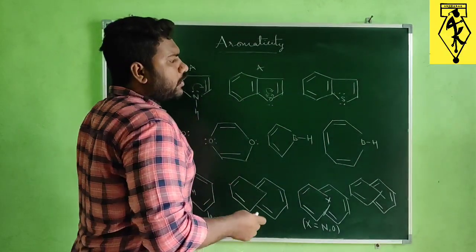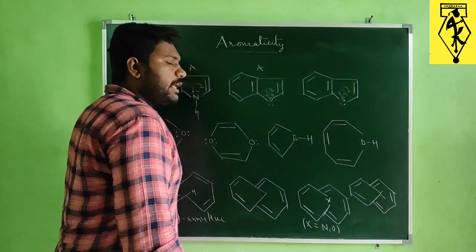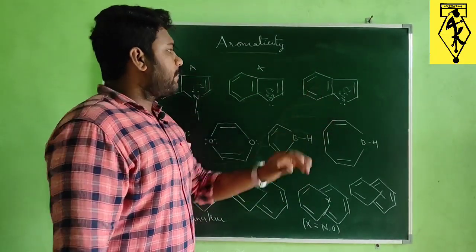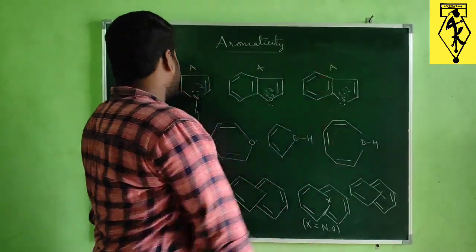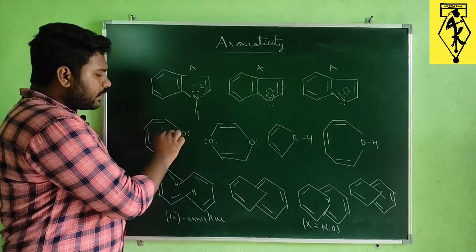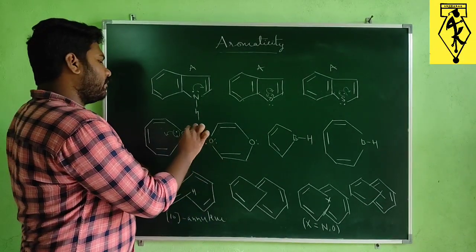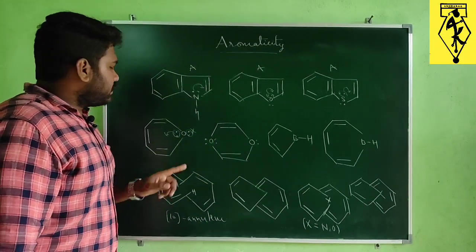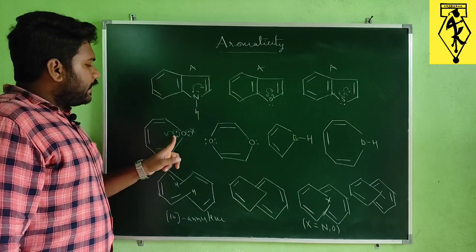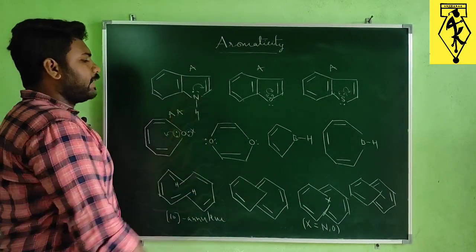And this benzothiophene, in this compound also one lone pair of sulfur participates in conjugation and it will act as an aromatic compound. And here in this case, one lone pair of oxygen will participate in delocalization, whereas the other pair of oxygen will not participate. So already 6 are there and 2, totally 8. So 8 pi electrons, it is an anti-aromatic compound.